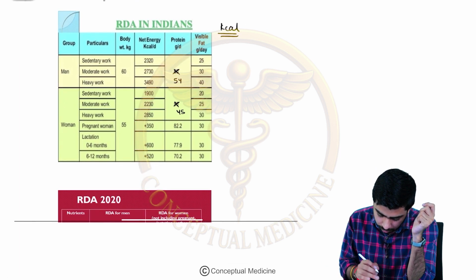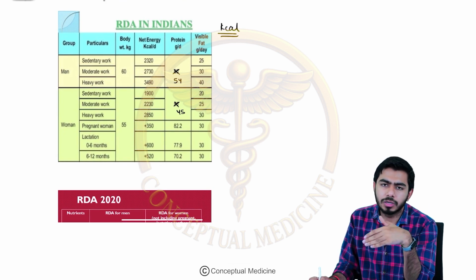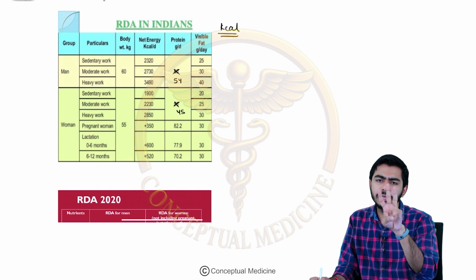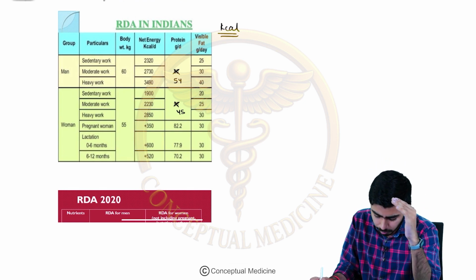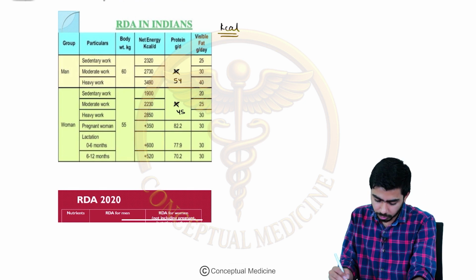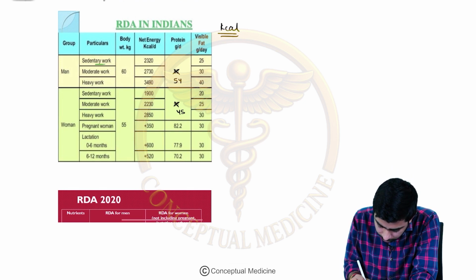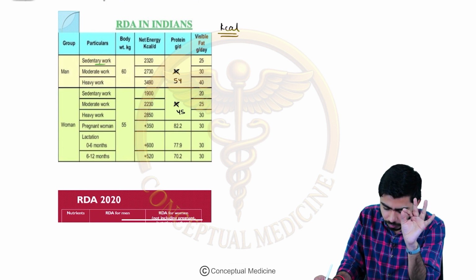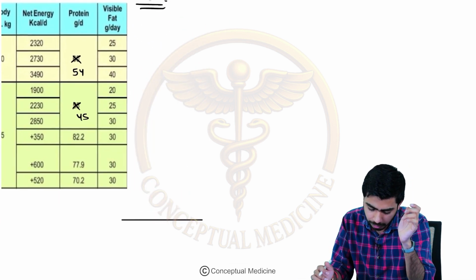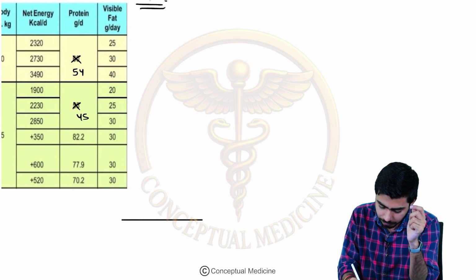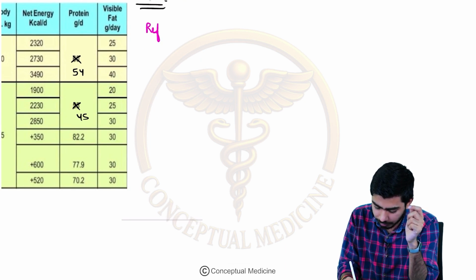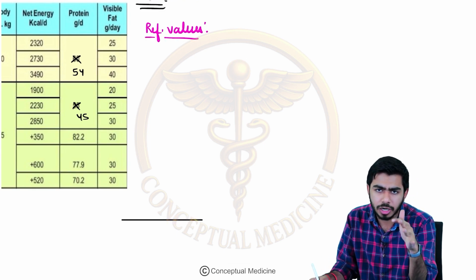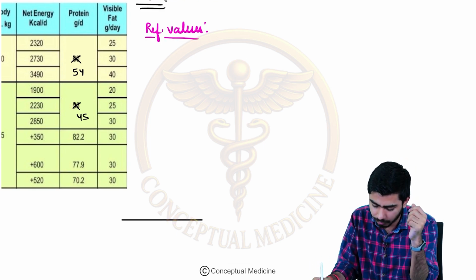So if you are seeing over here, for the men and the women, it is actually different, right? We are seeing that we are having three kinds of categories: sedentary work style, then moderate work style, and the heavy work. So for the sedentary one, we are saying body weight. Okay, the reference values have been changed a bit over here, guys. Let me tell you what are the reference values over here, right? And then we'll be coming to this particular RDA chart, recommended daily allowance for the Indians.